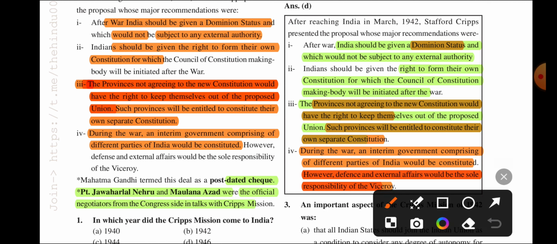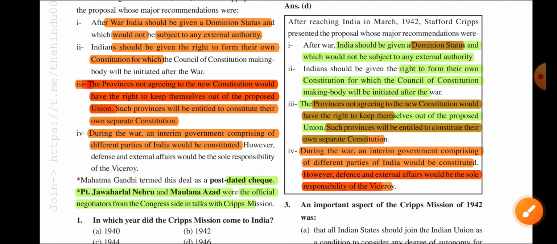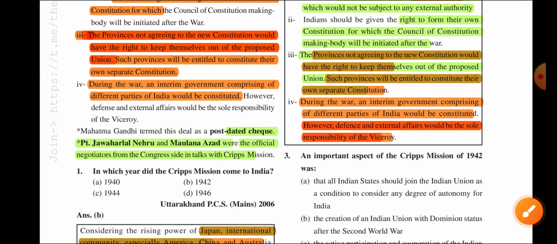Next thing, Indians should be given the right to form their own constitution, for which a Constitution Making Body would be initiated after the war. So they can make their constitution after the Second World War. They could make the constitutional body for this also.